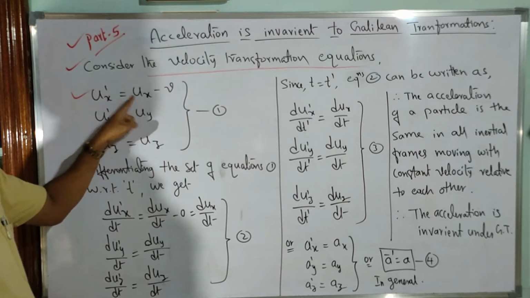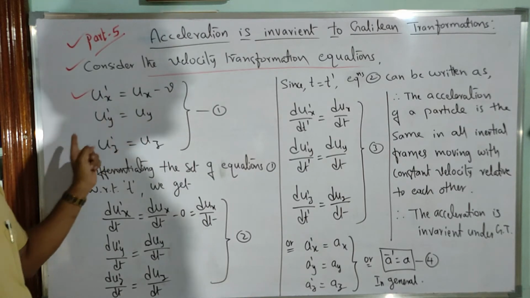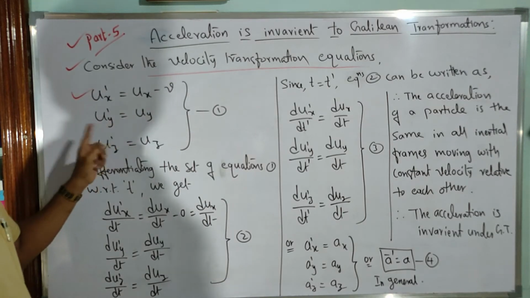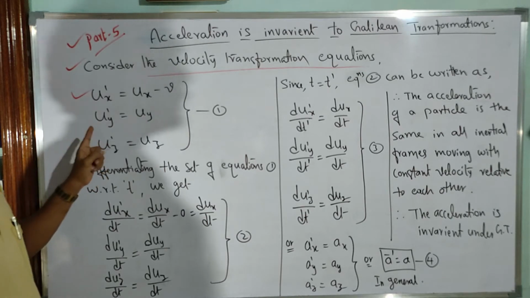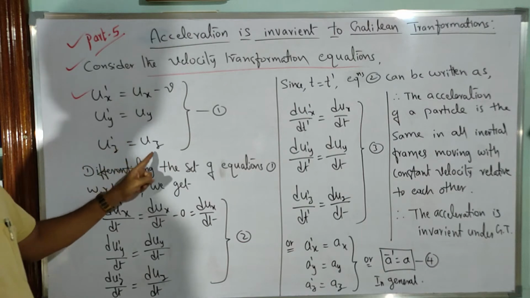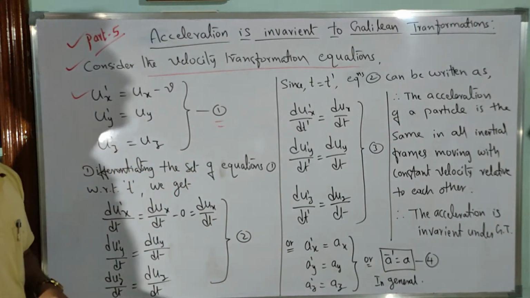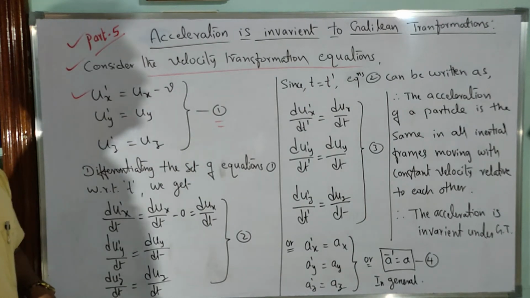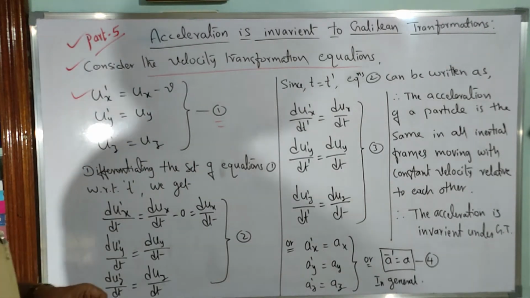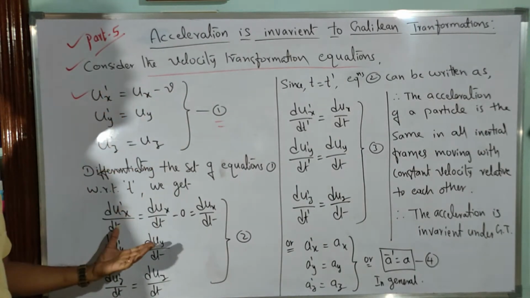Consider that equation. With respect to the y-axis and z-axis, there is no difference in the velocity because they are parallel to each other, so uy dash is equal to uy, and uz dash is equal to uz. This set of equations is called the velocity transformation equations. Clear? Now, according to Newtonian mechanics, if you differentiate the velocity with respect to time,